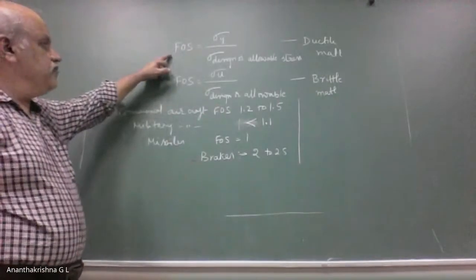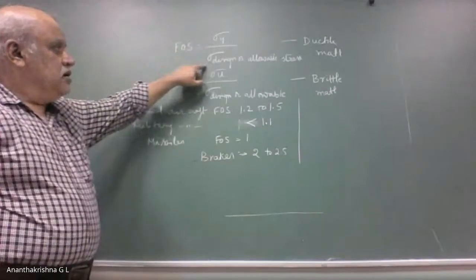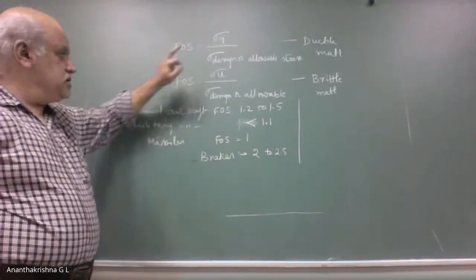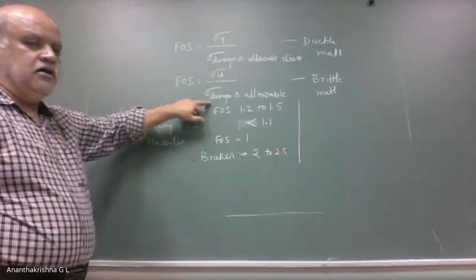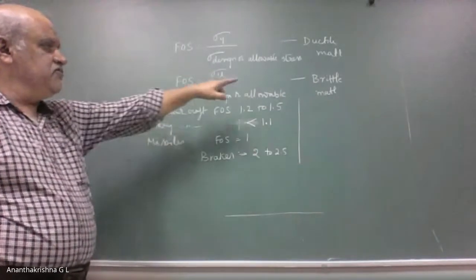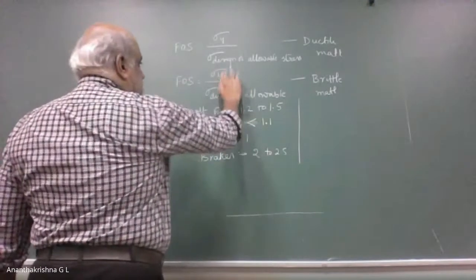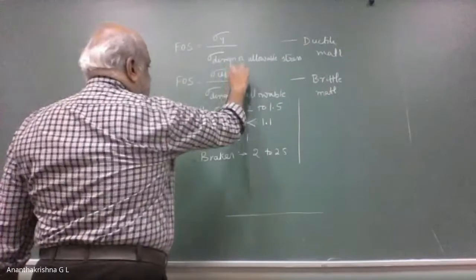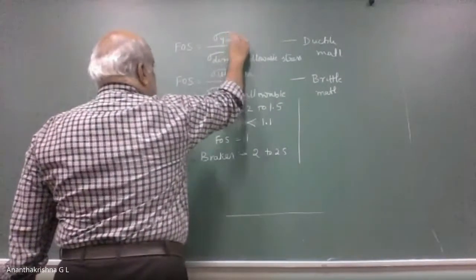Factor of safety for a ductile material is given by yield stress by design stress or allowable stress. Factor of safety is equal to ultimate stress by design or allowable stress in the case of brittle material. Sigma u stands for ultimate stress, and this is yield stress.